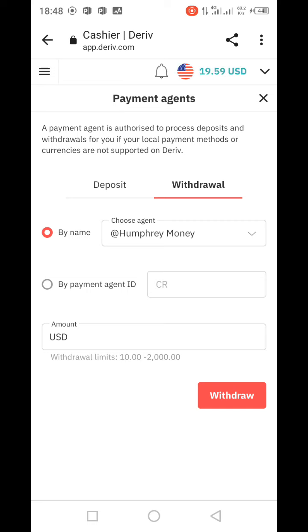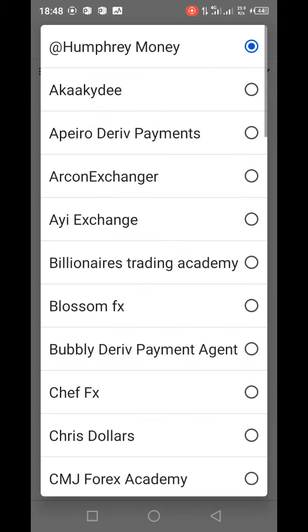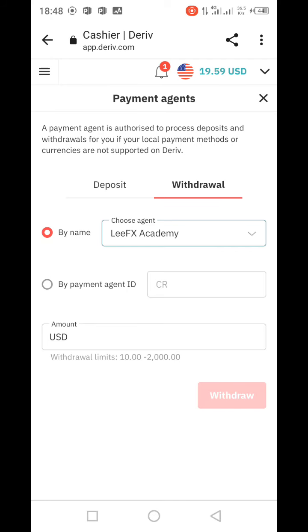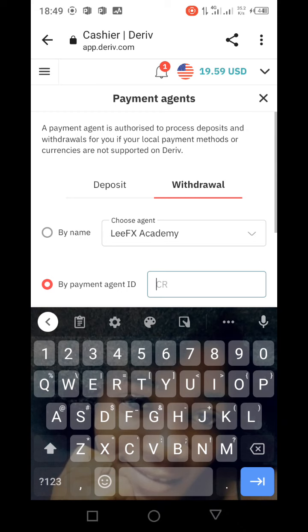to your broker. Here you see there is by name, there's also by payment agent ID, and there's also amount. So choose an agent. In this case, you go direct on LeFX Academy. You press on LeFX Academy. There is also a CR number. Upon calling, they will give you the CR number. This is the CR number that you need to be using.